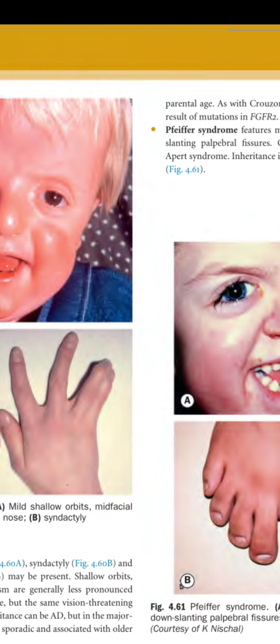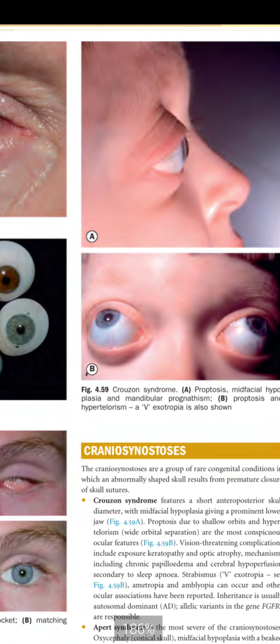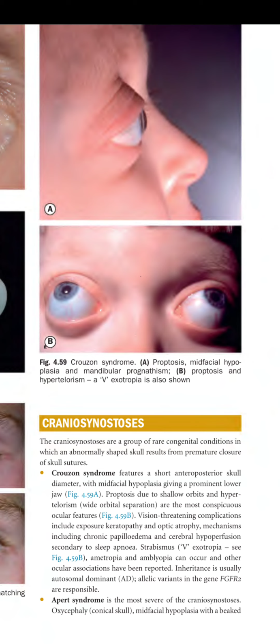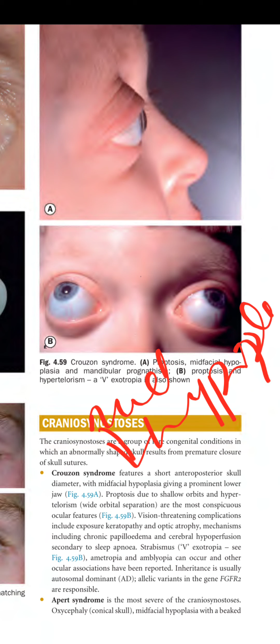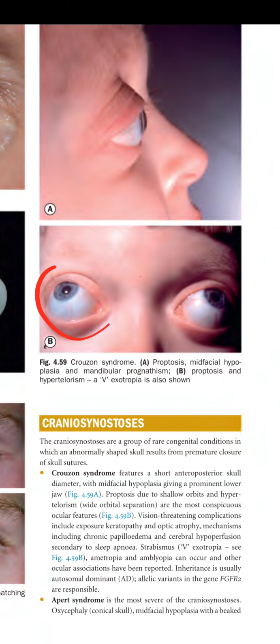Crouzon syndrome features a short anteroposterior skull diameter with midfacial hypoplasia, giving a prominent lower jaw. So there will be midfacial hypoplasia, and because of the hypoplasia, it will cause a prominent jaw. There will be proptosis due to shallow orbits. So remember, the proptosis is not due to actual proptosis, but it is due to the shallow orbit which is causing the proptosis. And hypertelorism with wide orbital separation are the most conspicuous ocular features.